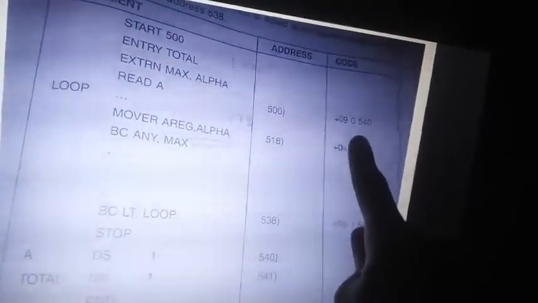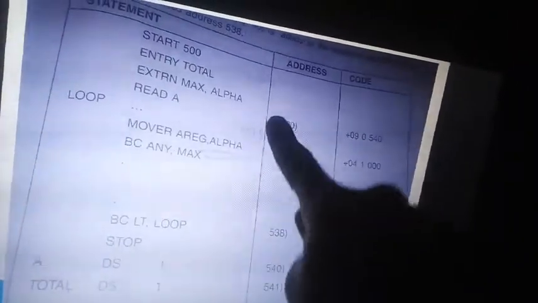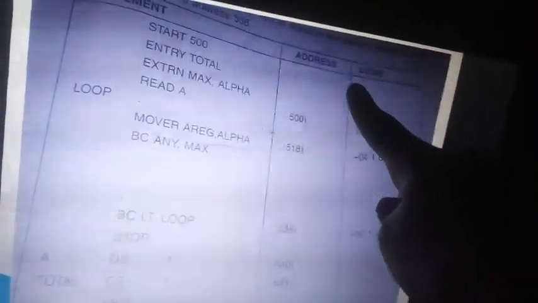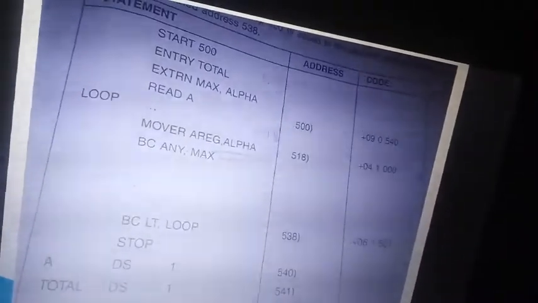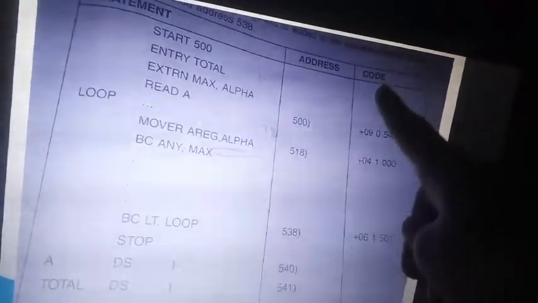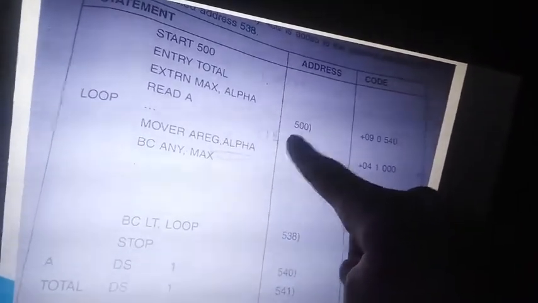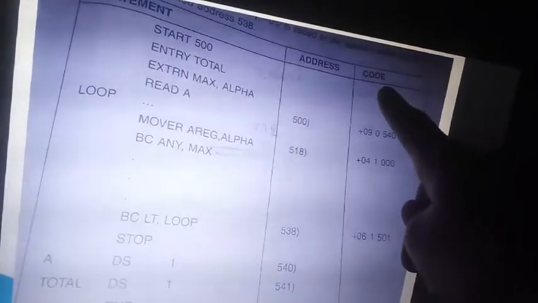So how will you relocate this? If we relocate these lines, if 900 was your load address, then 900 minus 500, we already did: the relocation factor is 400. 500 plus 400, the first line will be loaded in 900. Next, 501 plus 400, 901. The second line is loaded in 901.